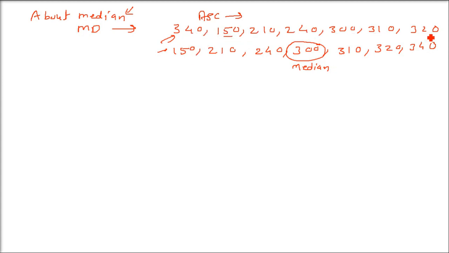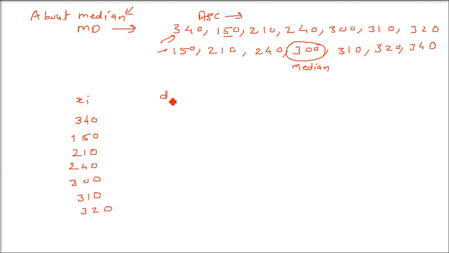Don't worry about ascending and descending. Just add all of these and divide by 7, because these are 7 numbers. So this is how the mean can also be found out. Median can also be found out; median is always the middle one in ascending order values. So it's always good to make the table. What is xi? These are the observations: 340, 150, and so on. I'm writing all the observations, because these are x1 till x7, 7 terms.